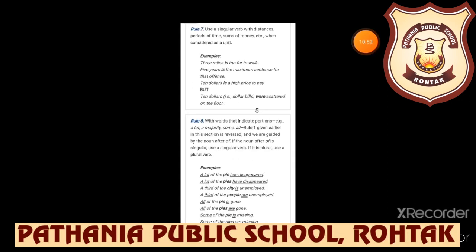Now rule number 7 says use a singular verb with distances, periods of time, sums of money, etc. when considered as a unit. Okay, so these are considered as a unit. 3 miles, although it is written as plural, we would count as a unit. 3 miles is too far to walk. So we have applied is. Again understand, use a singular verb. Remember this, when measuring distances, periods of time, sums of money, etc. 5 years is the maximum sentence for that offense. Here sentence means the punishment.